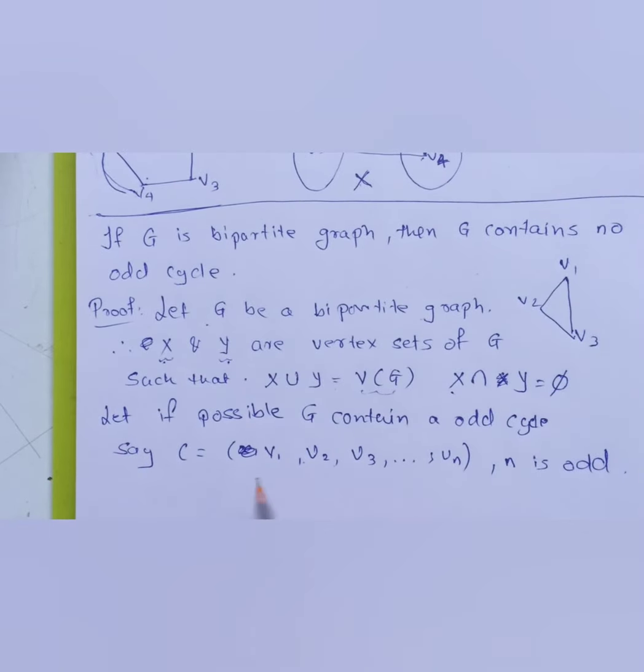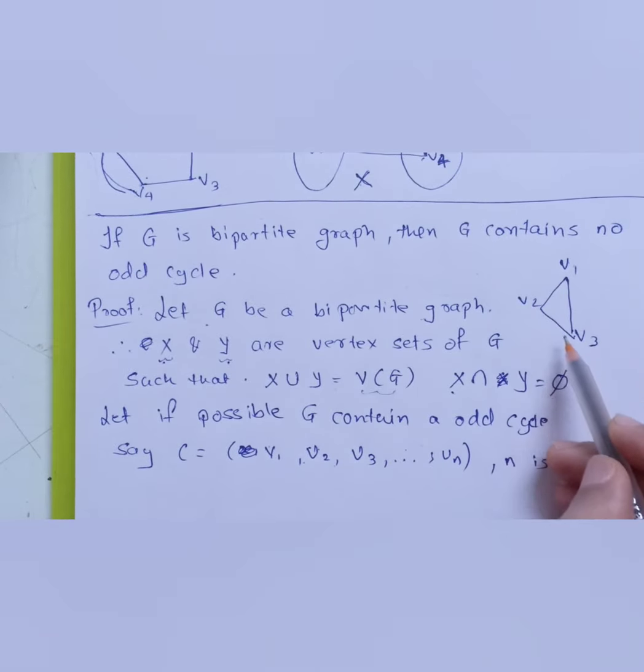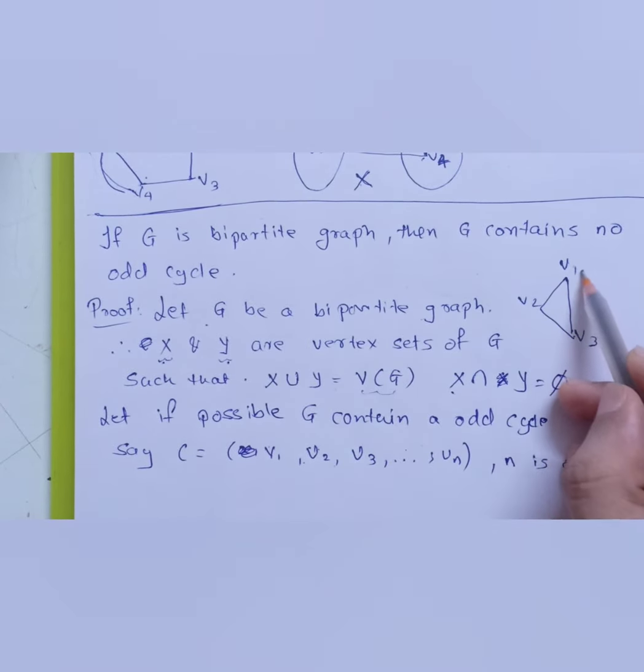Similarly, when I say v1 v2 v3 ... vn, that basically means that from v1 to v2 there will be an edge, then v2 to v3 there will be an edge, and going on, between vn minus 1 and vn there will be an edge, and finally vn will be connected to v1 by an edge. So v1 is connected to v2, v2 is connected to v3, and the last vertex v3 is also connected to v1.